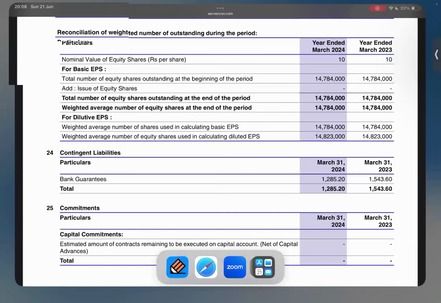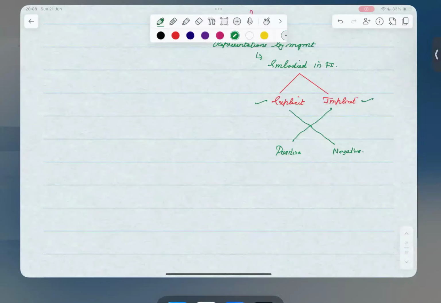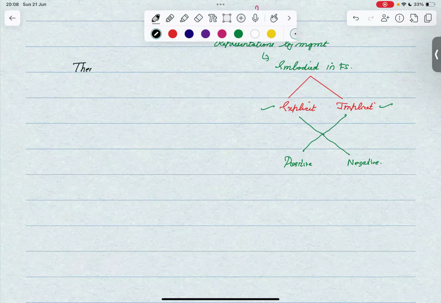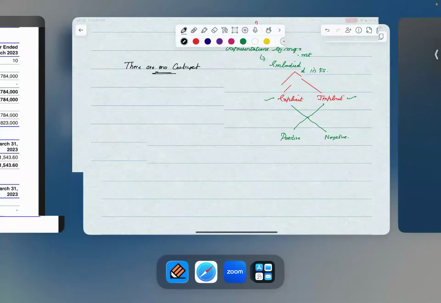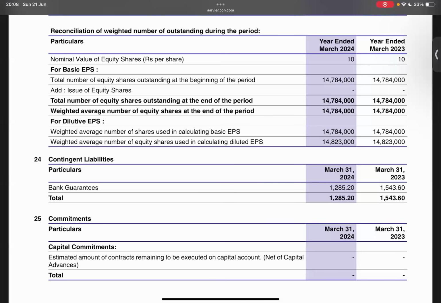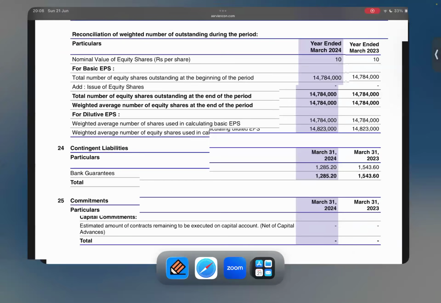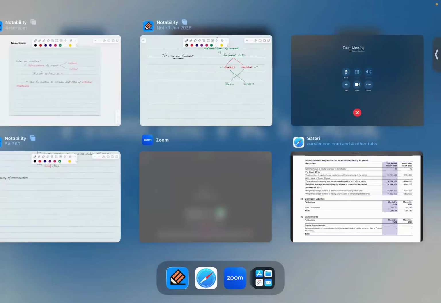For example, let's say this company states that there is no contingent liability. Here it's specifically stating, right, there is no contingent liability. Similar to that, here it's specifically stating the contingent liability of bank guarantees 1,285.20 lakhs that is there in the company. So this is known as explicit assertion.